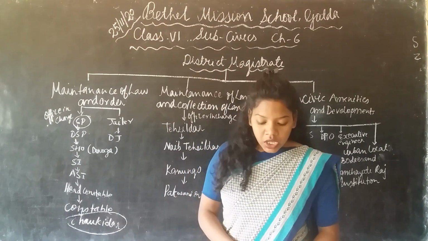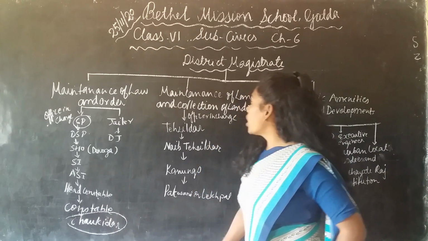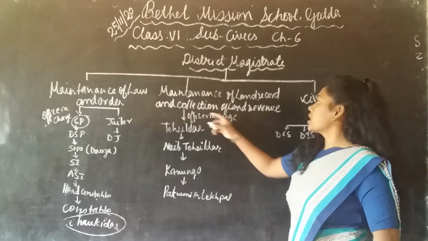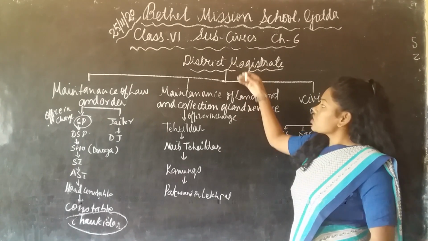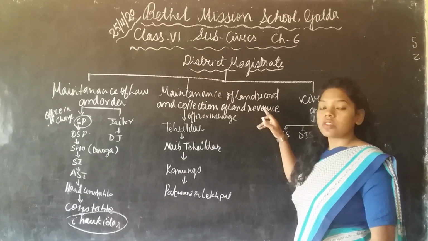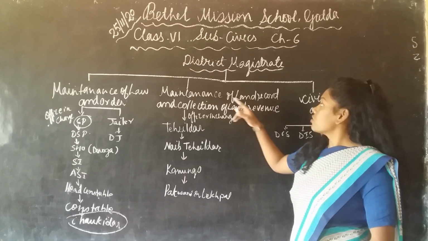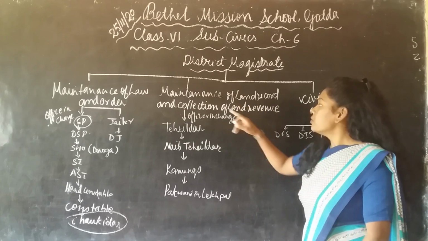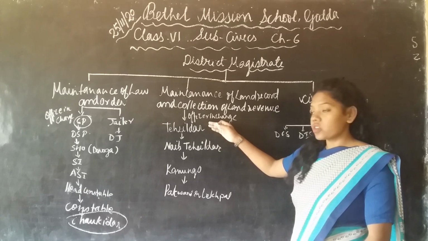Next, in this video we will learn about the maintenance of land records and the collection of land revenue. This also comes under the district magistrate and is one of his main functions. The officer in charge of the maintenance of land records and collection of land revenue is the Tahsildar at the district level.